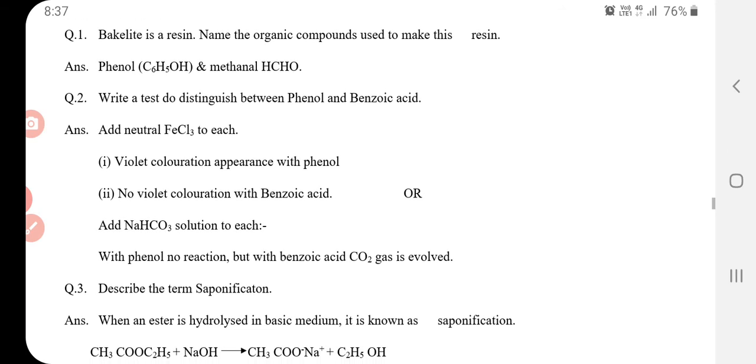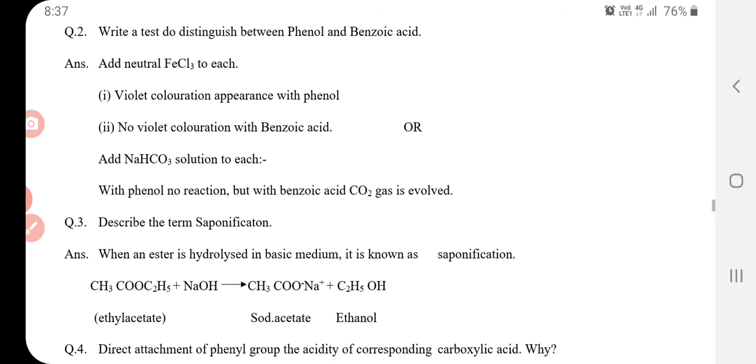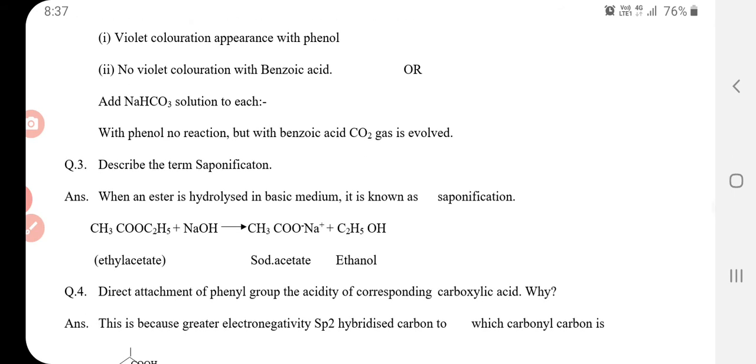Write a test to distinguish between phenol and benzoic acid. Add neutral FeCl3 to each. Violet color appears with phenol, no violet color with benzoic acid. And add sodium hydrogen carbonate solution to each. With phenol no reaction, but with benzoic acid CO2 gas is evolved. Describe the term saponification. When an ester is hydrolyzed in basic medium, it is known as saponification.